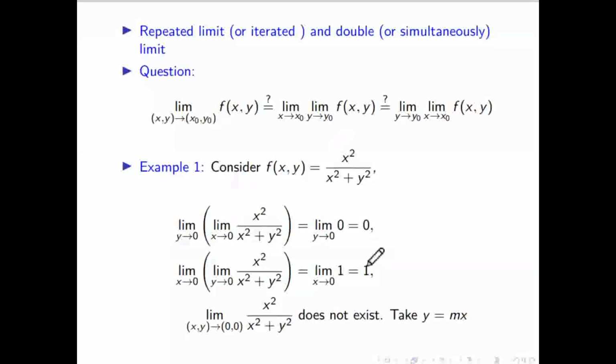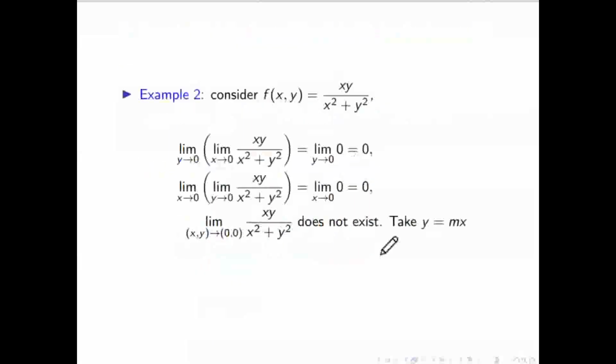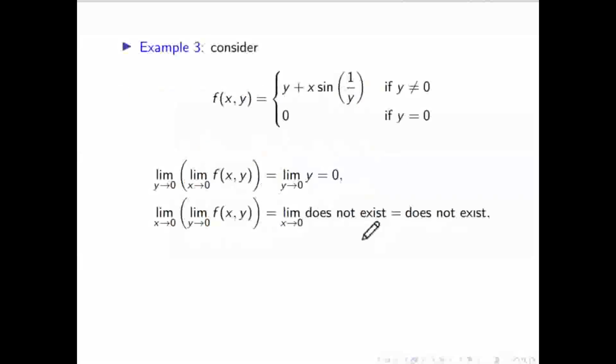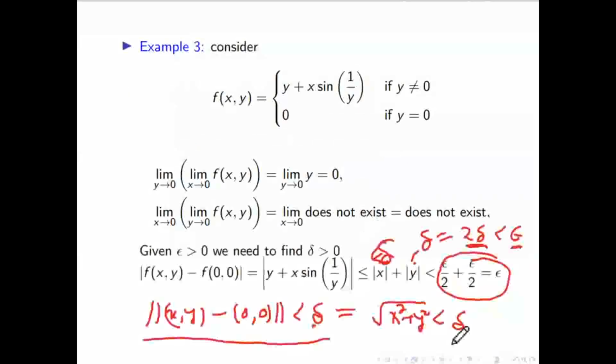See, here it exists but the limit doesn't exist. Even both are not equal. Here it is equal also, but in this case also the limit doesn't exist. Here it doesn't exist but the limit exists. So we cannot say anything, right?